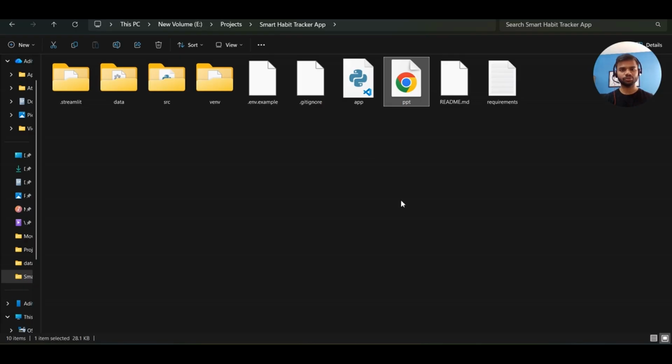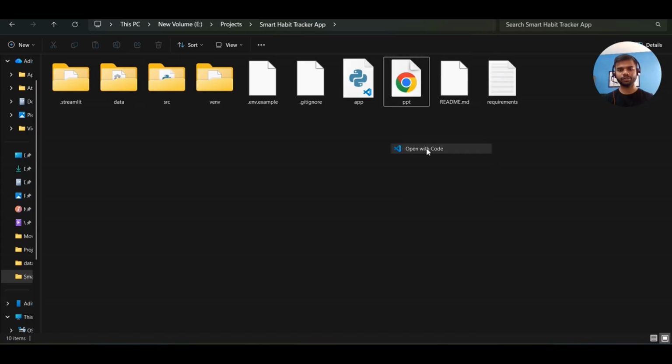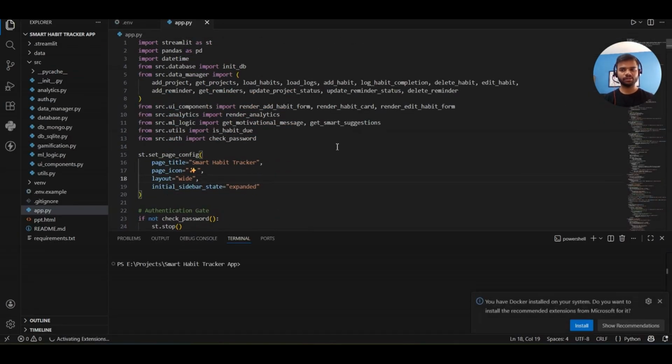Now let's open this project in VS Code. So I will just right click and select this option, which is open with code. And as you can see, the app.py file is open.